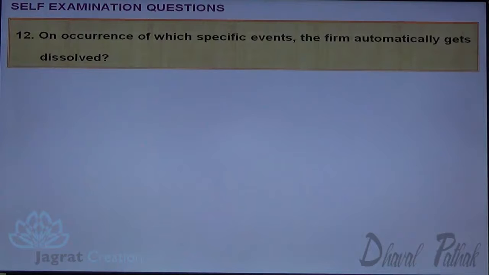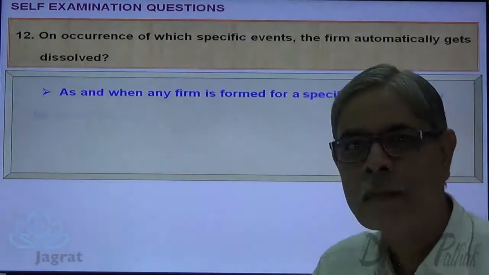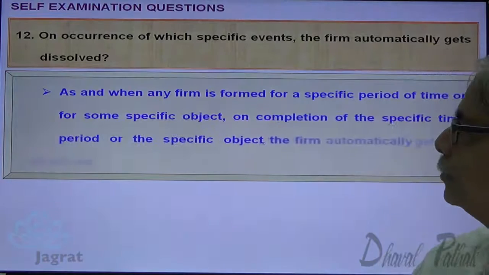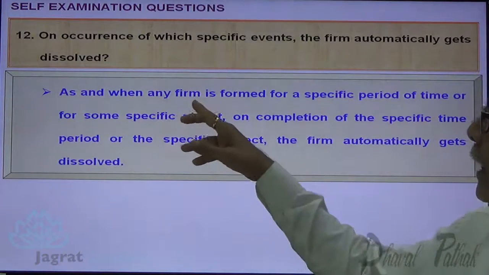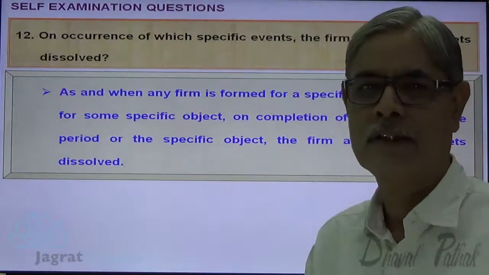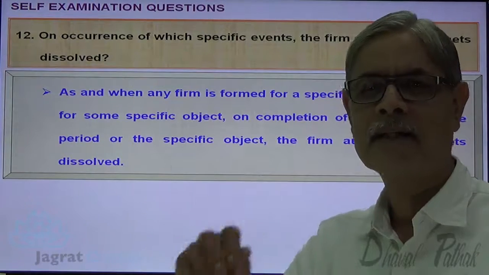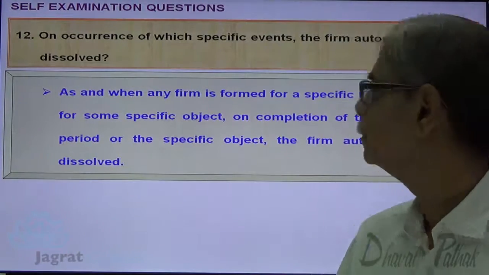On occurrence of which specific event does the firm automatically get dissolved? Now observe the answer. As and when any firm is formed for a specific period, say the partnership is for 10 years, and that is what is recorded in the agreement, the partnership is dissolved at the end of the 10th year.